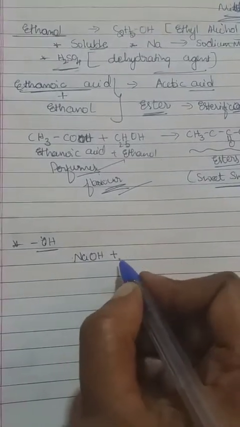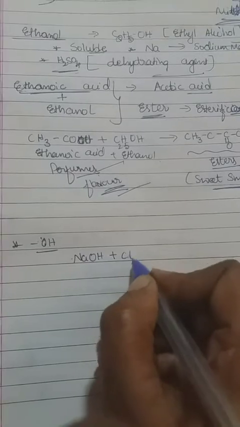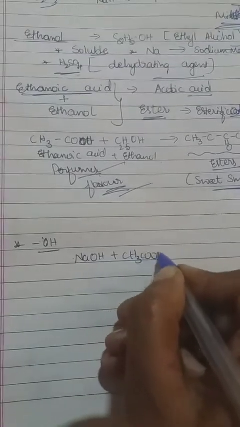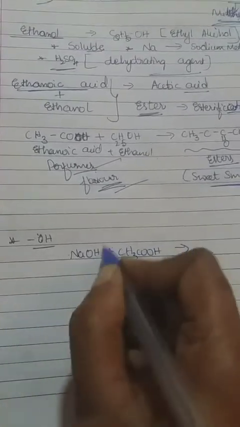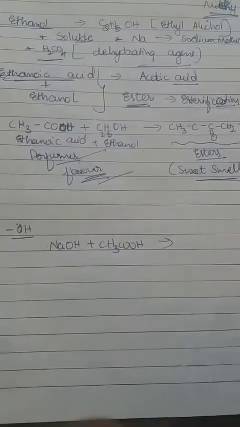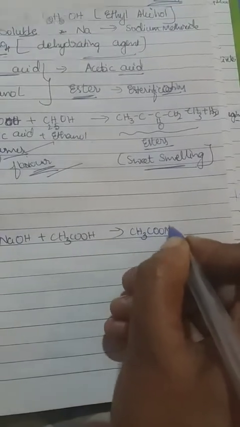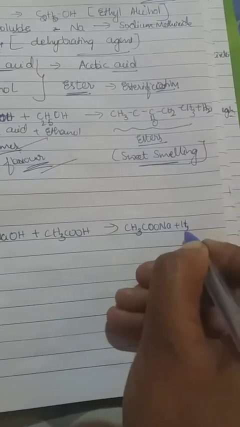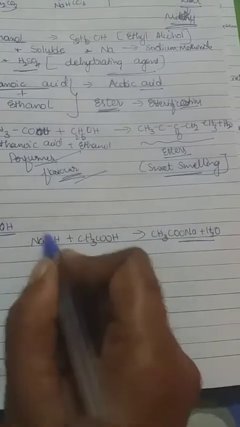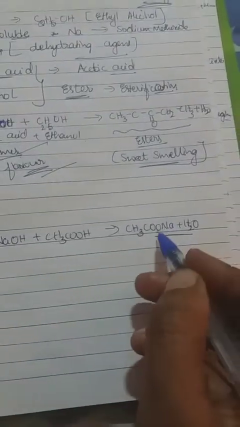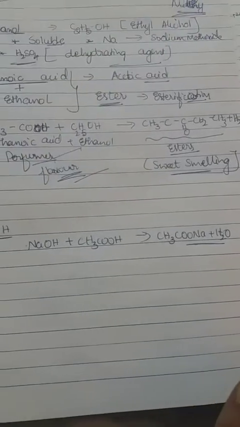If ethanoic acid, CH3COOH, reacts with the base sodium hydroxide, it forms a salt and water. CH3COONa is the salt and water will be formed. This is another property. Ethanoic acid reacts with a base, forms salt and water.